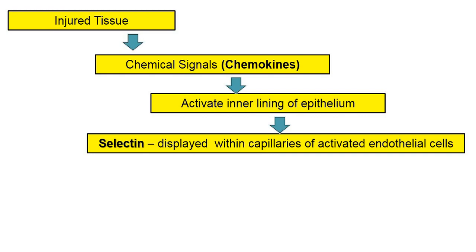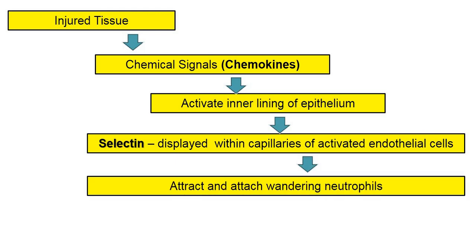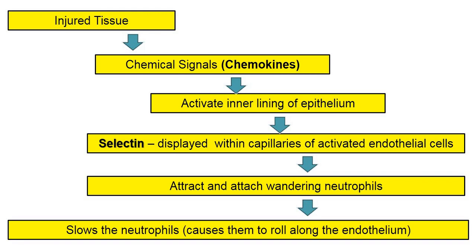Selectin will lead to attachment of the wandering neutrophils, they will get attached. The neutrophils will slow down, and once they are slowed down, they will roll along the entire endothelium, that is the endothelial lining. Okay.